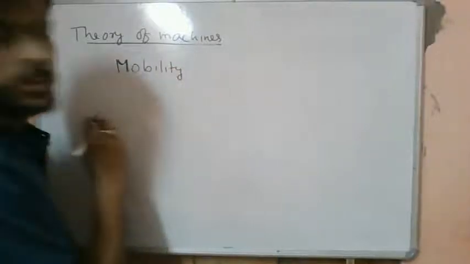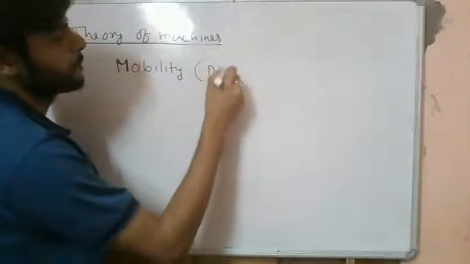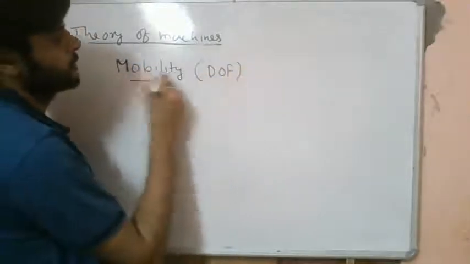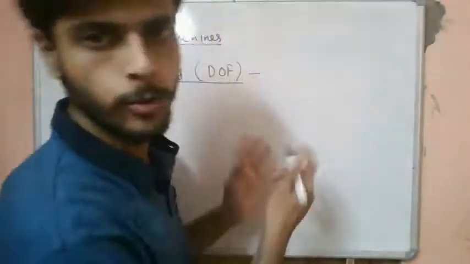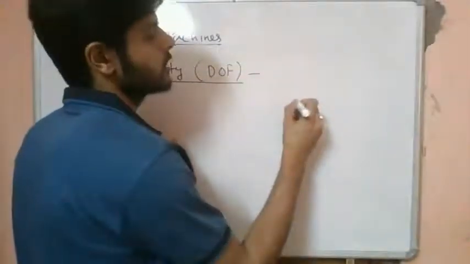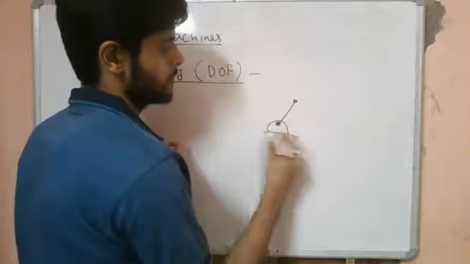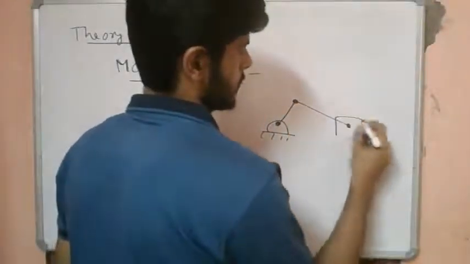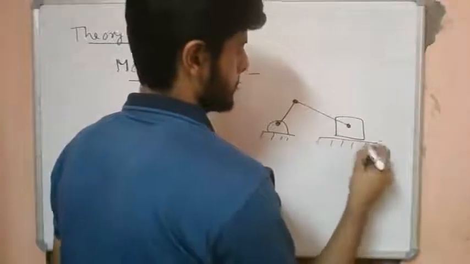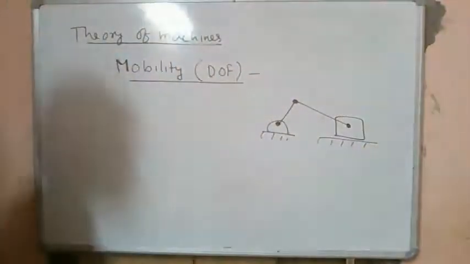Okay, so mobility, it is also called degrees of freedom. So mobility of a mechanism. Let's consider one of the few mechanisms which we will encounter later on. Let's say this is our mechanism. This is one frequently encountered mechanism.